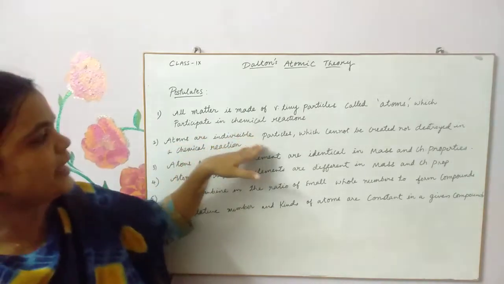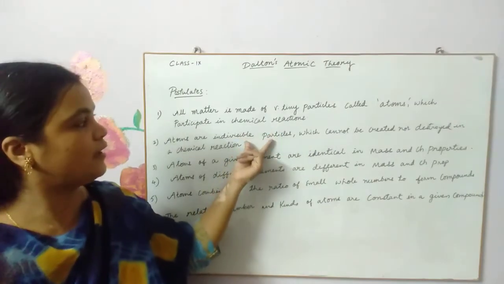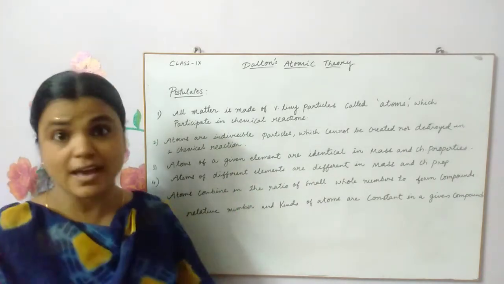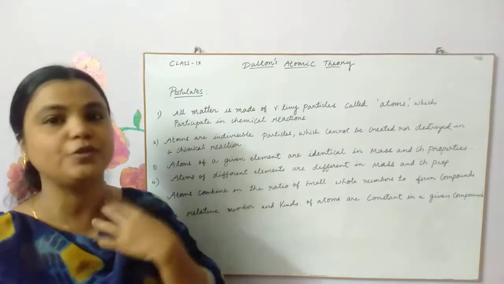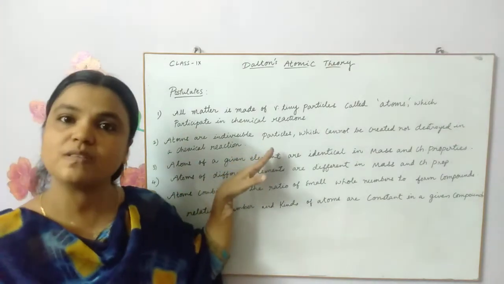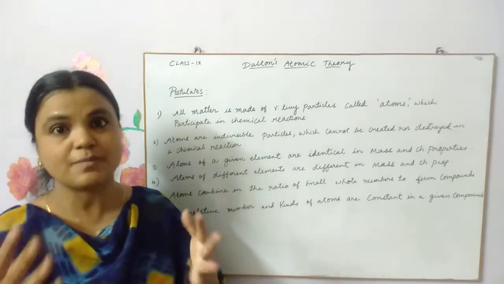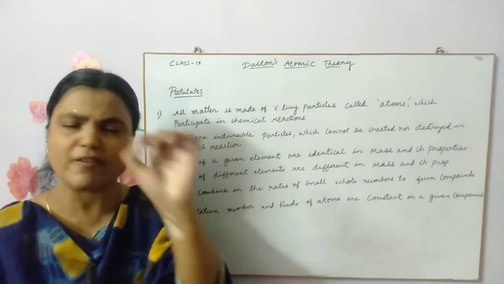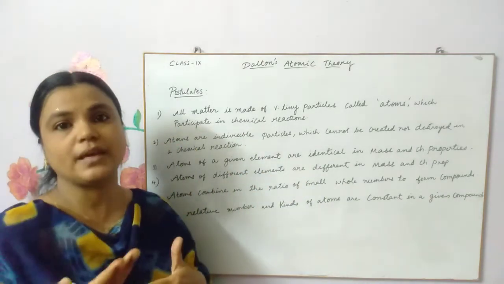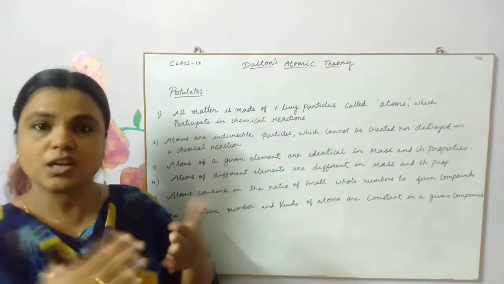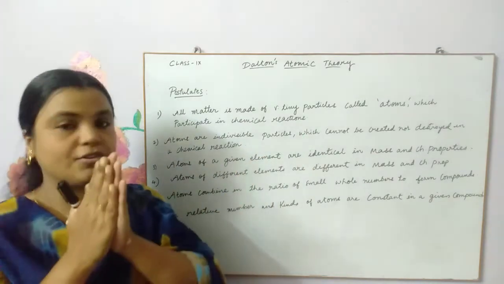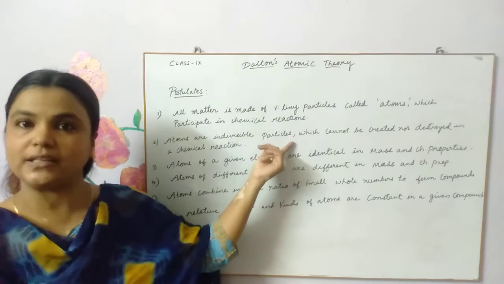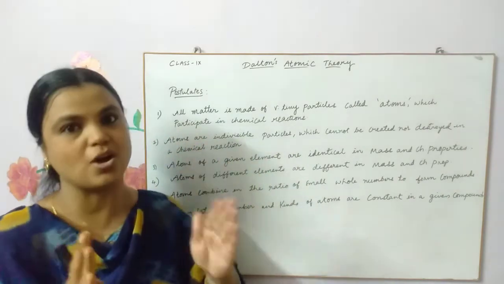So atoms are indivisible. We already got this idea from our ancient scientists, like I told you, Maharishi Kanada and Katyayana. All of them have already put forward this idea. The same was put forward by Democritus and Leucippus also. That means indivisible. The actual meaning of the term atom is nothing but indivisible. The very small, simplest particle which makes up matter, that cannot be divided further, which can neither be created nor destroyed. So what he said? These are indivisible particles which can neither be created nor destroyed.